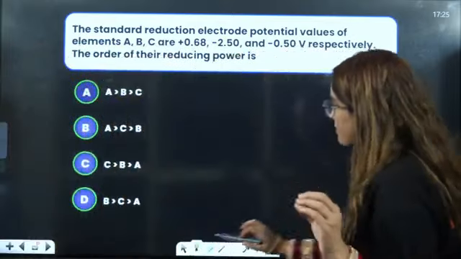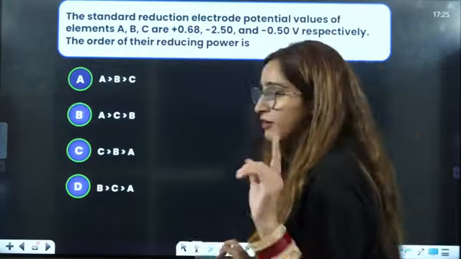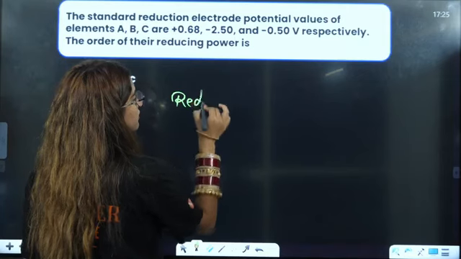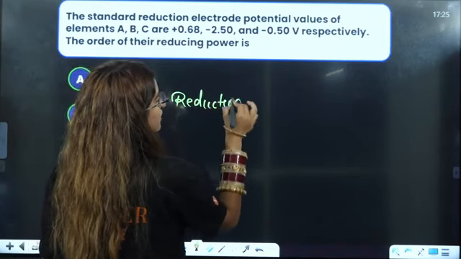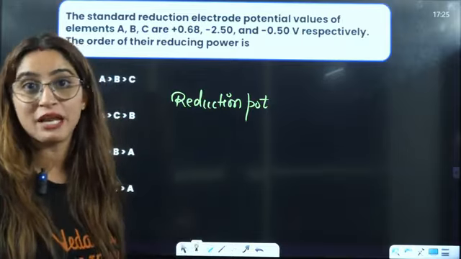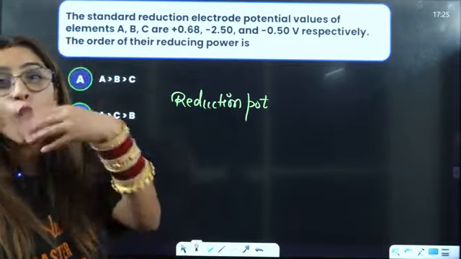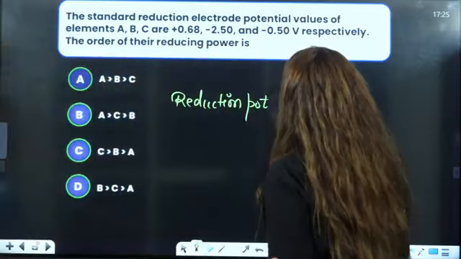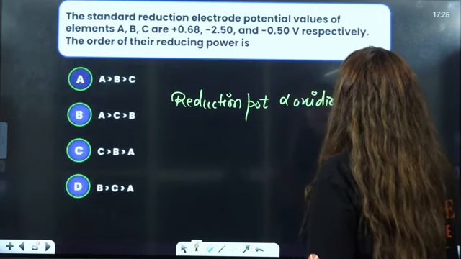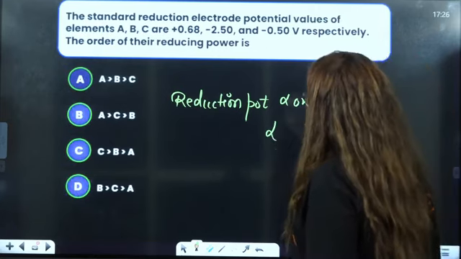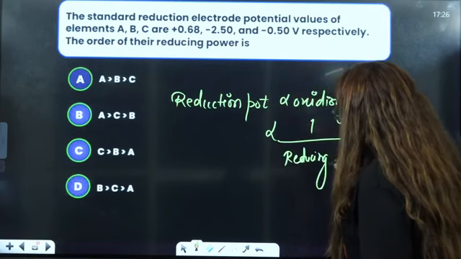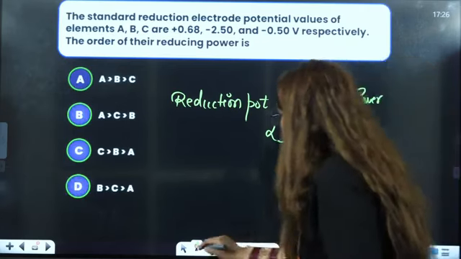Now very, very important. Before this question, I'll just let you know one relationship here. What you should know is reduction potential. If someone has a very high reduction potential, they want to get reduced. They want to oxidize someone. That means their oxidizing power is very high, and they have a very low reducing power. So that will be the correct answer here.